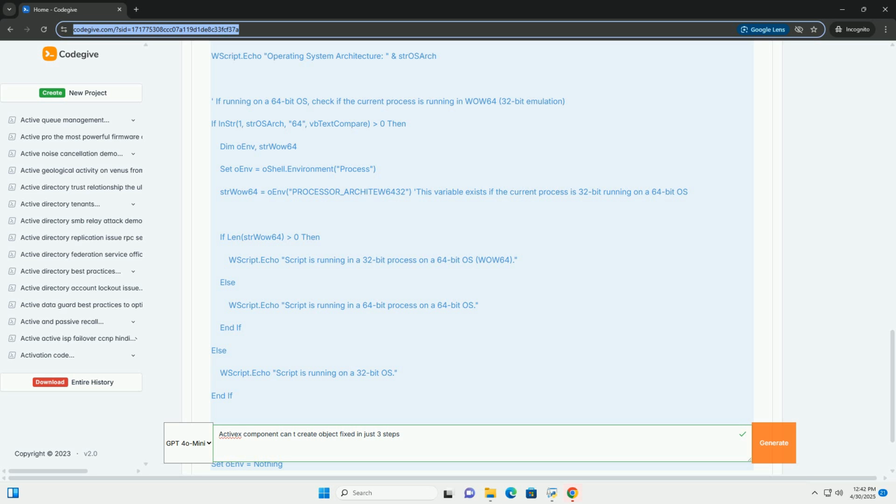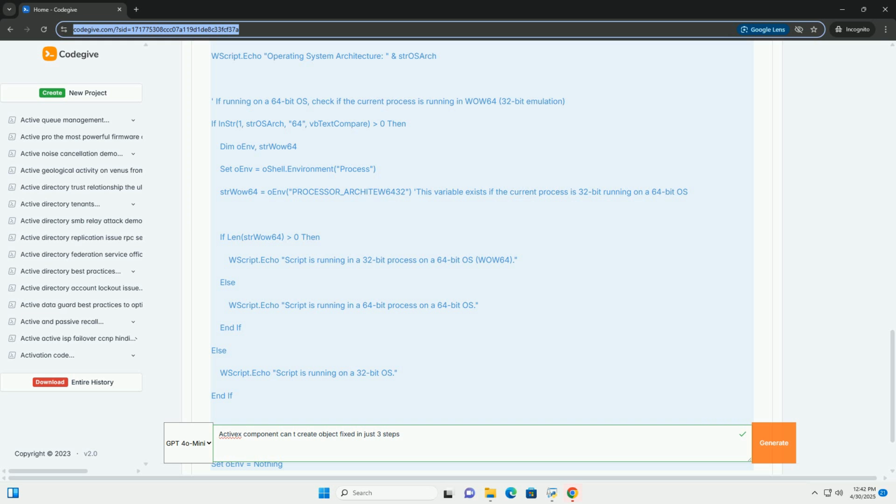ActiveX components. These are reusable software components that applications can use to perform specific tasks. They're typically packaged as .dll or .ocx files. Examples include controls for interacting with the file system, databases, or even web browsers. COM, Component Object Model. ActiveX components are built on the Component Object Model, COM. COM defines how these components are registered and accessed by applications.